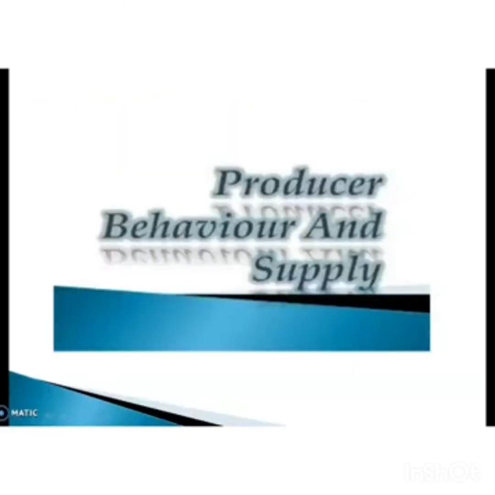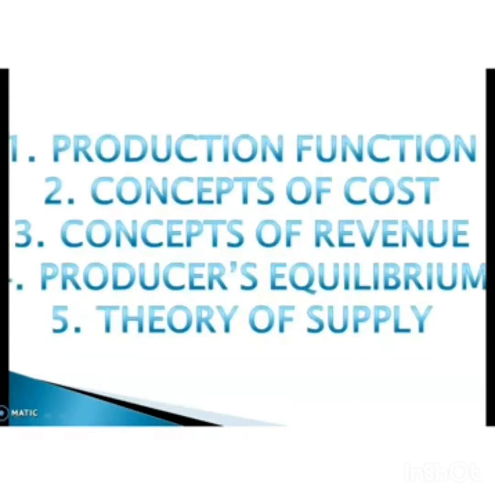So, children, the chapter is titled producer behavior and supply, and this is the third chapter. In this chapter, we have to study production function, concept of cost, concept of revenue, producer equilibrium and the theory of supply. So first let us start with production function.